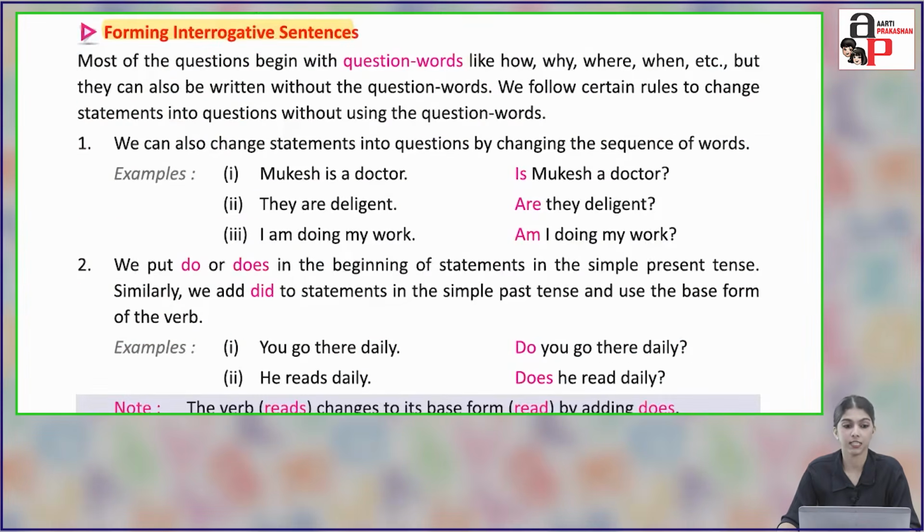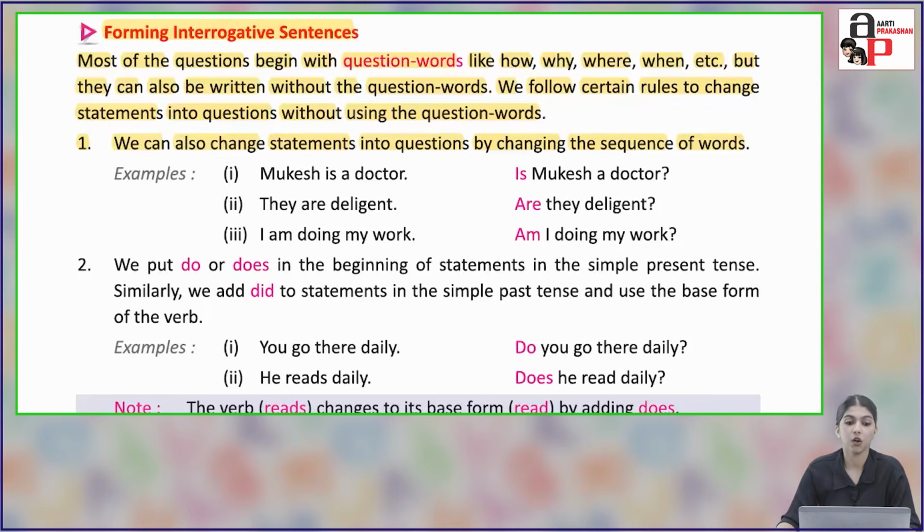Forming interrogative sentences. Most questions begin with question words like how, why, where, when, etc. But they can also be written without the question words. We follow certain rules to change statements into questions without using the question words. Generally the question statement starts with question words like how, why, where, when. For example, like these. And we can also ask questions without these words. We have certain ways for that.